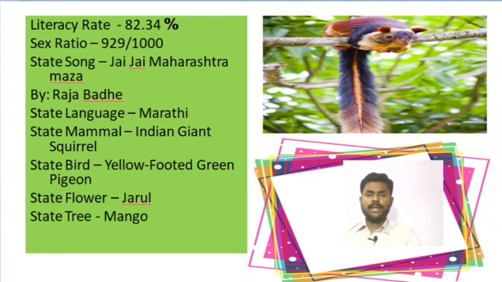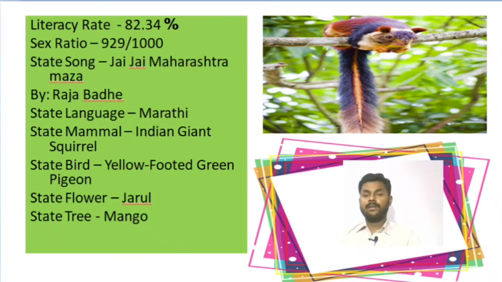The state language of Maharashtra is Marathi. The state mammal of Maharashtra is the Indian giant squirrel, and you can look at the picture of the Indian giant squirrel at the top of this slide. After that, we will know about the state bird.